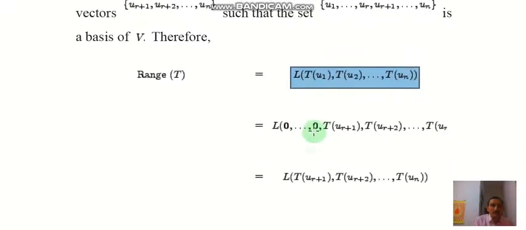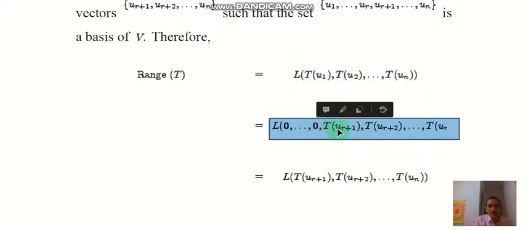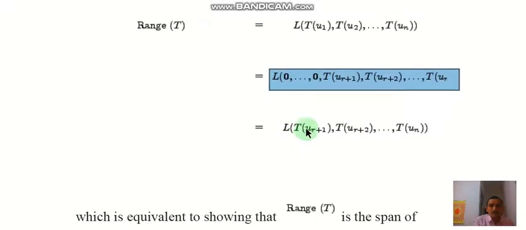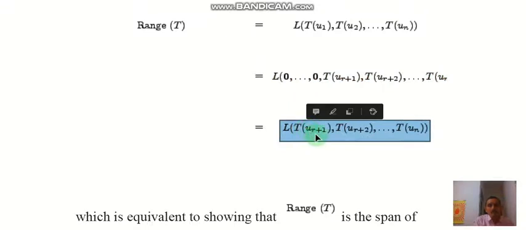After this we have Tu(r+1), Tu(r+2) and so on up to Tun. In the linear span we can leave out the zero terms. So the range space of T is the linear span of Tu(r+1), Tu(r+2) and so on up to Tun.